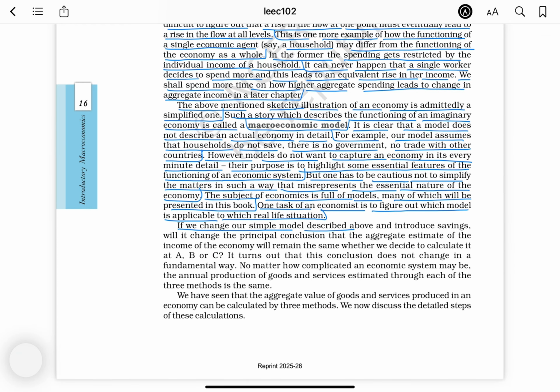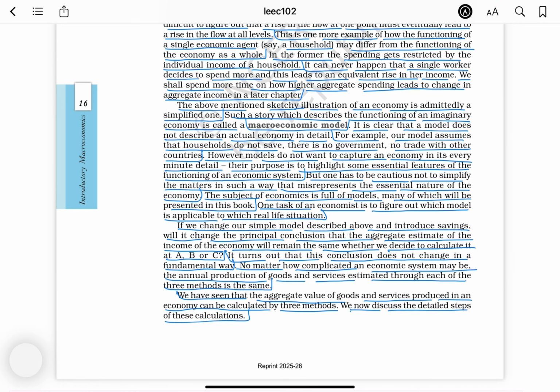If we change our simple model by introducing savings, will it change the principal conclusion that the aggregate income of the economy will remain the same whether we decide to calculate it at A, B, or C? It turns out that this conclusion does not change in a fundamental way, no matter how complicated an economic system may be. The annual production of goods and services estimated through each of the three methods is the same. We have seen that the aggregate value of goods and services produced in an economy can be calculated by three methods. We now discuss the detailed steps of these calculations.